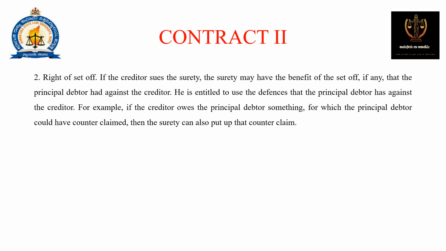Right to set off. If the creditor sues the surety, the surety may have the benefit of the set off. If the principal debtor had any claim against the creditor, he is entitled to use the defenses that the principal debtor has against the creditor. For example, if the creditor owes the principal debtor something for which the principal debtor could have a counterclaim, then the surety can also put up that counterclaim.